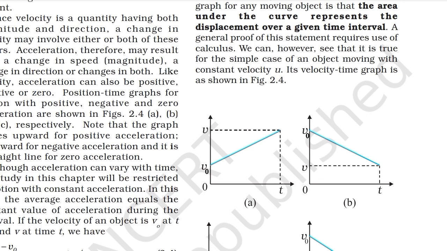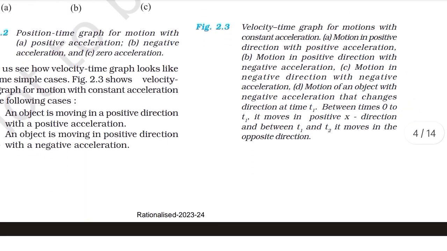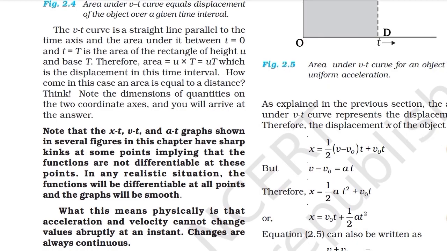A general proof of this statement requires use of calculus. We can, however, see that it is true for the simple case of an object moving with constant velocity u. Its velocity time graph is shown in figure 2.4. The v-t curve is a straight line parallel to the time axis, and the area under it between t equals 0 and t equals capital T is the area of the rectangle of height u and base T. Therefore, area is equal to u into T, or uT, which is the displacement in this time interval.